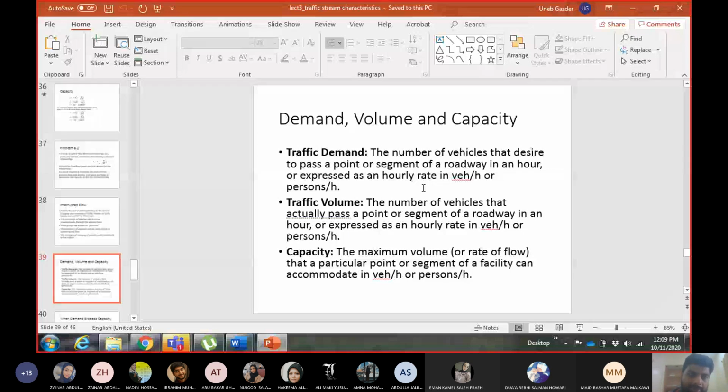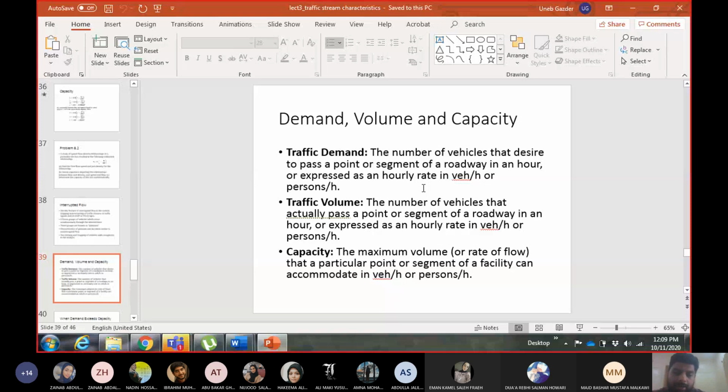This is basically the number of vehicles which want to pass the point or segment of the highway. Then traffic volume is the actual number of people or vehicles which are passing the point or segment of the highway, again in 1 hour or expressed as an hourly rate. And capacity is the maximum volume or rate of flow. Again, volume if it's for 1 hour, and rate of flow if it is an equivalent hourly rate, that can pass a point or segment of the highway. So demand is what wants to pass, volume is the actual number passing, and capacity is the maximum which can pass. Okay.